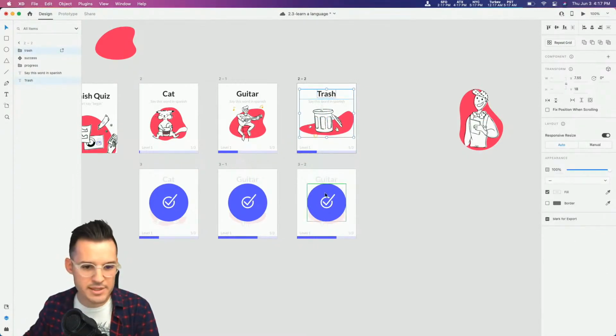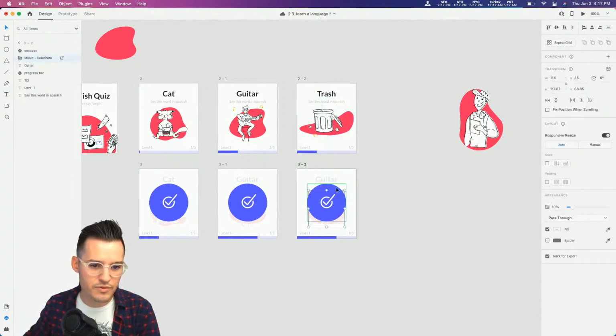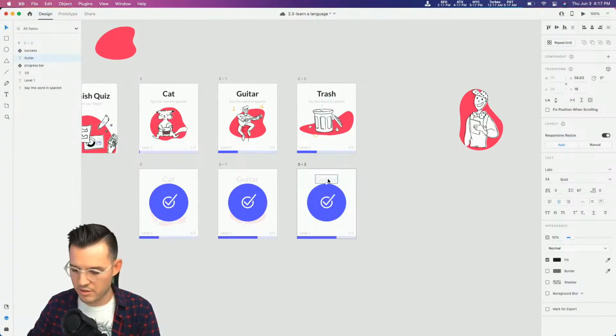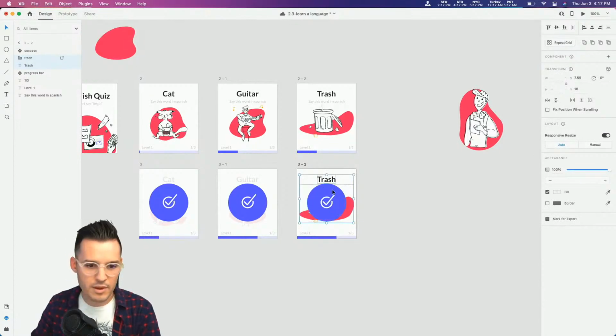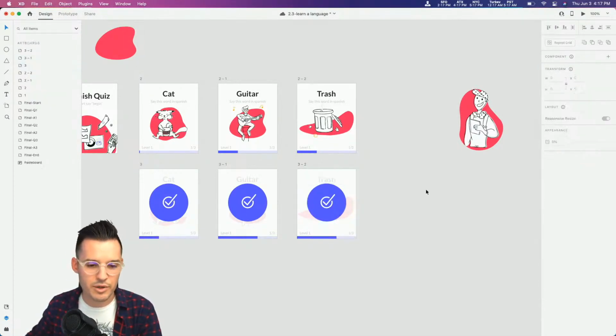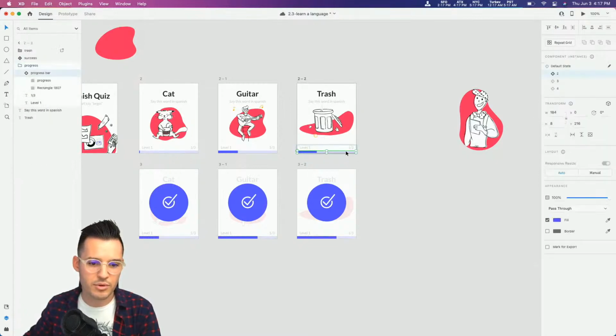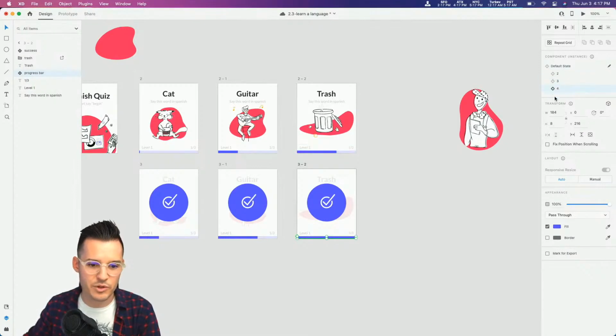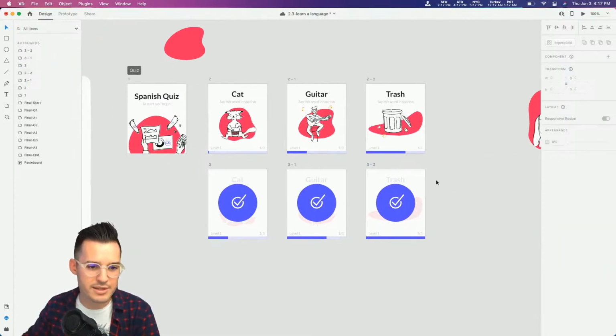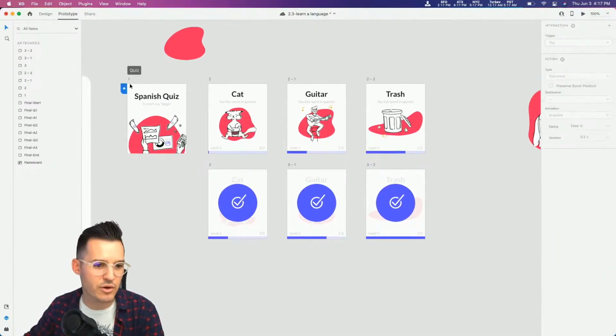And again, we're gonna grab these elements, move them around. I'm just gonna pop them in and take them down to about 10%. Pretty good. Now, once we're here, we should be able to update our progress bar to 3. And then once we get this last one correct, it'll be all the way up at 4. Let's stop there. Let's do our prototype work and see how it goes.